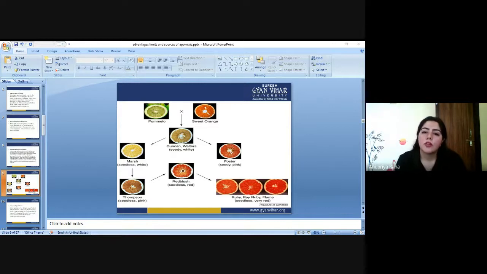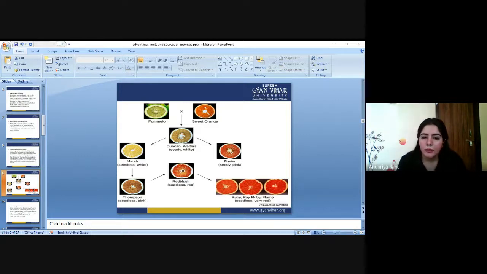You can see there are two varieties of orange we are taking here. The first one is a pomelo, and the second one is a sweet orange. So this is pomelo and this is sweet orange. We breed them out. We let them cross, and after that we get a product.